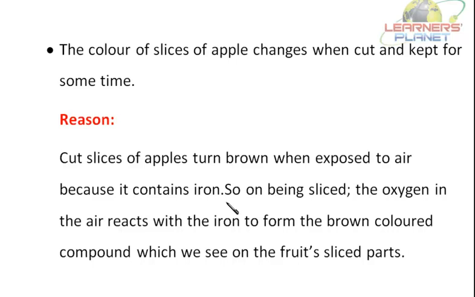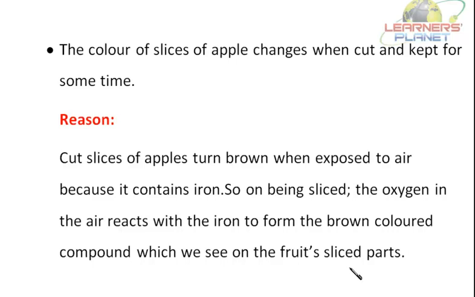It's said that an apple a day keeps the doctor away because apple contains iron, lots of important nutrients, lots of vitamins, and also malic acid and other sorts of acids which are useful for our body. Now, since apple contains iron, on being sliced, the oxygen in the air reacts with the iron to form the brown colored compound which we see on the fruit's sliced part.